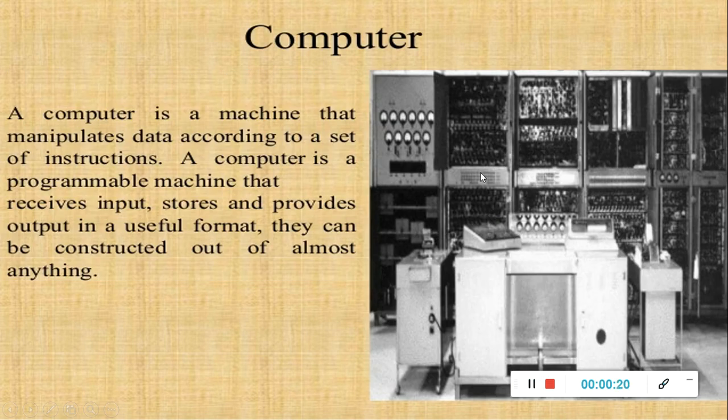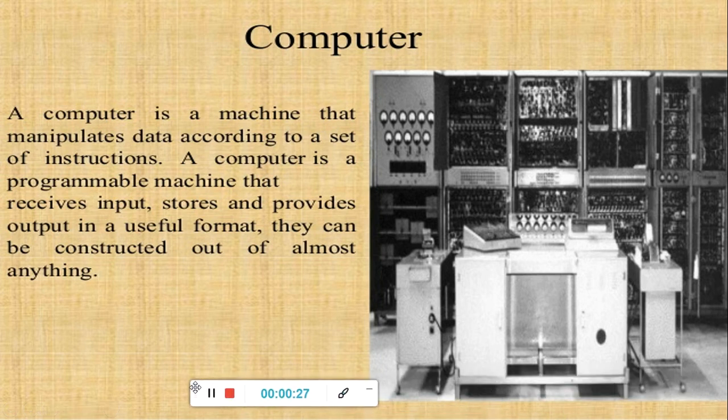First of all, what do you mean by a computer? Computer is a machine that manipulates data according to a set of instructions. A computer is a programmable machine that receives input, stores, and provides output in a useful format. They can be constructed out of almost anything.